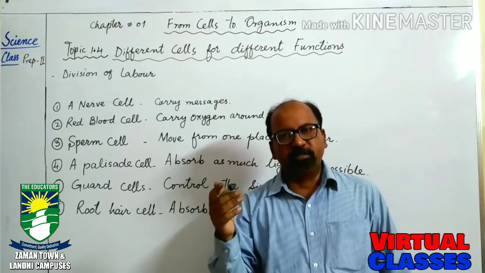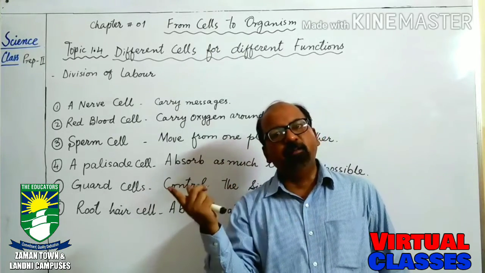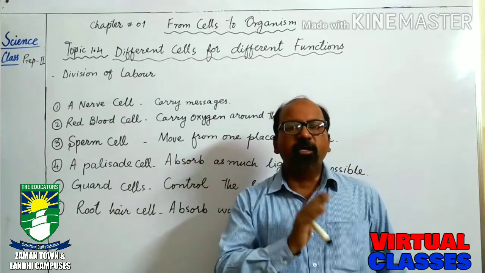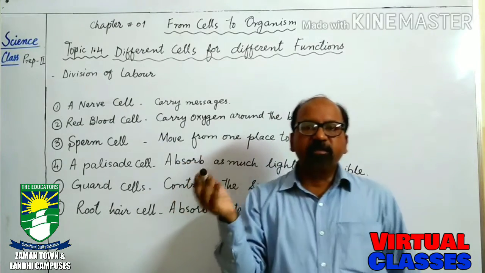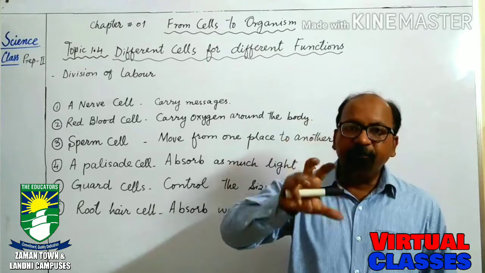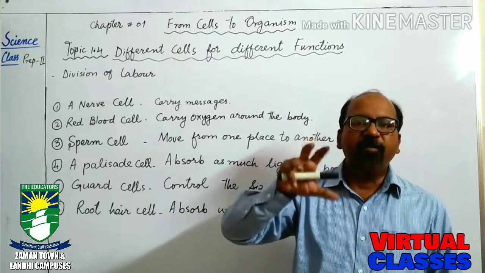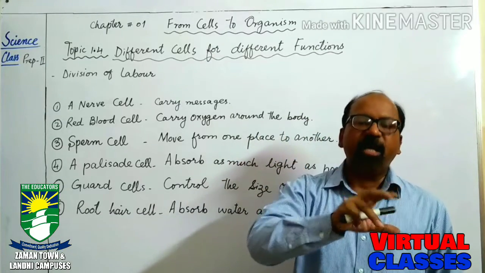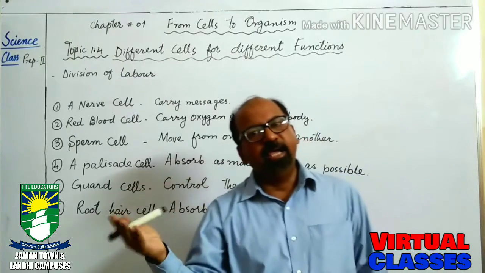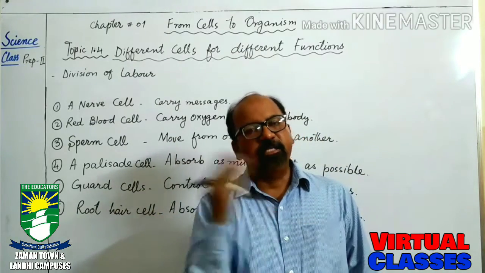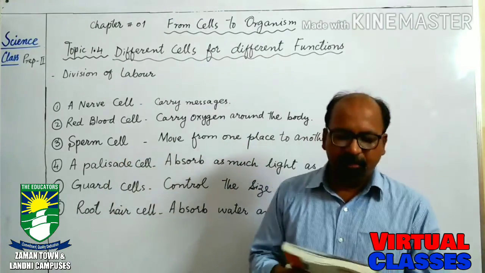These different functions are performed in a single body. This is called division of labor. It means different tasks are done by different cells. A specific task is done by a specific cell. This is called division of labor.